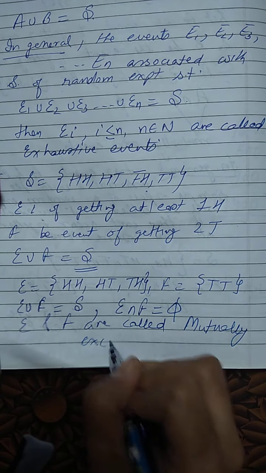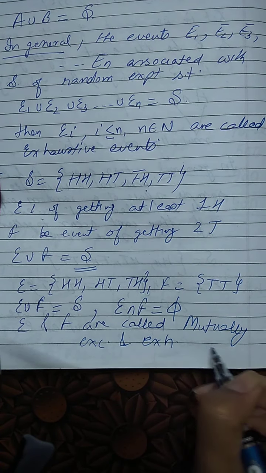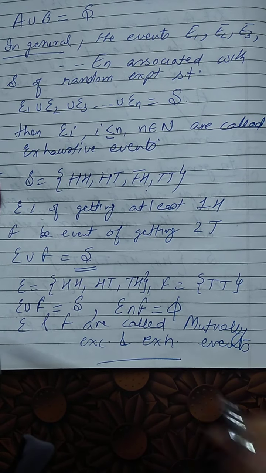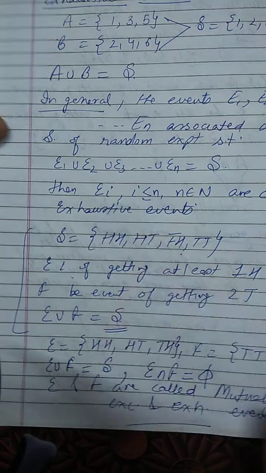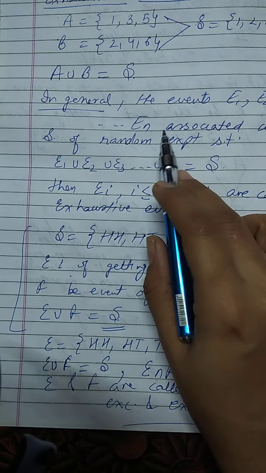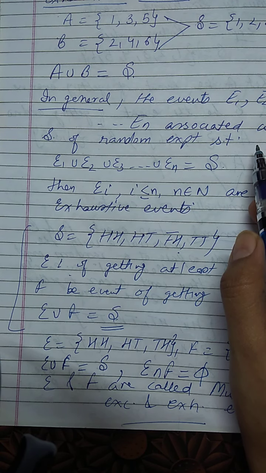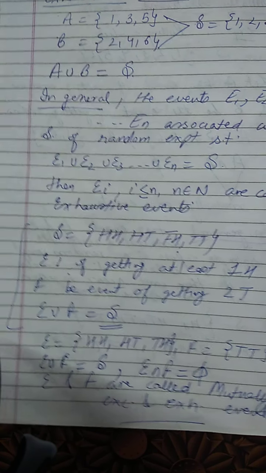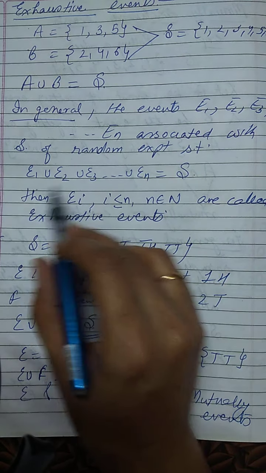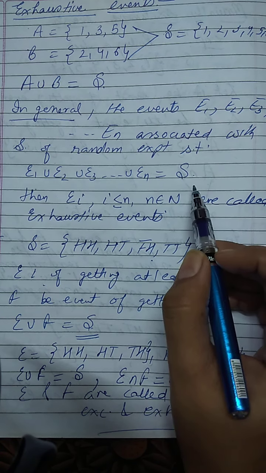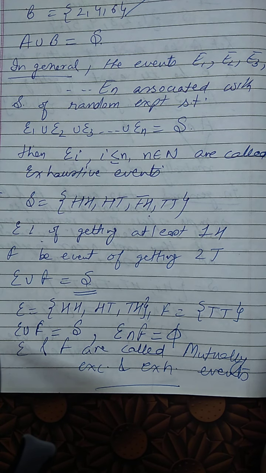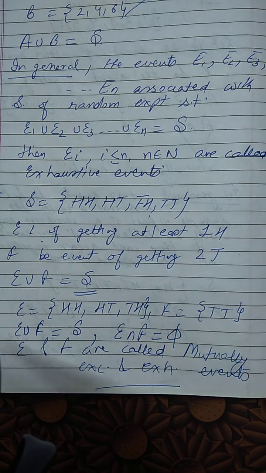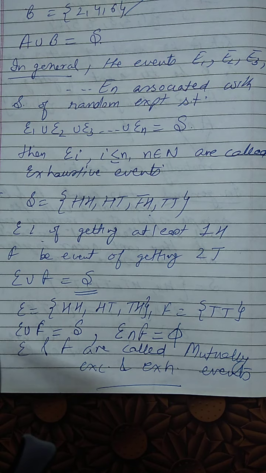Mutually exclusive and exhaustive events, right? So in general, if we have events E1, E2, E3 up to En associated with the same sample space, they will be called mutually exclusive and exhaustive if the union of all those events gives the sample space, and the pairwise intersection is phi.